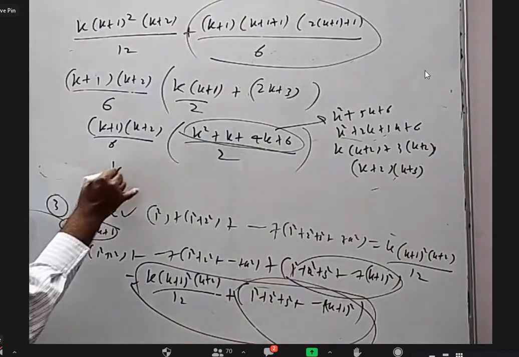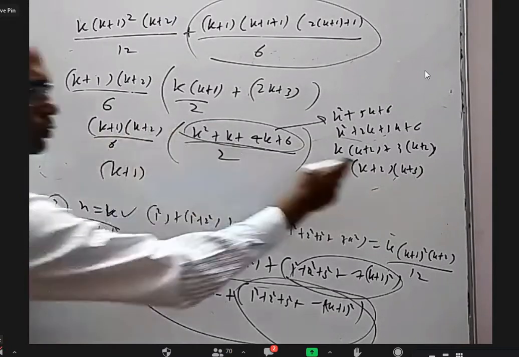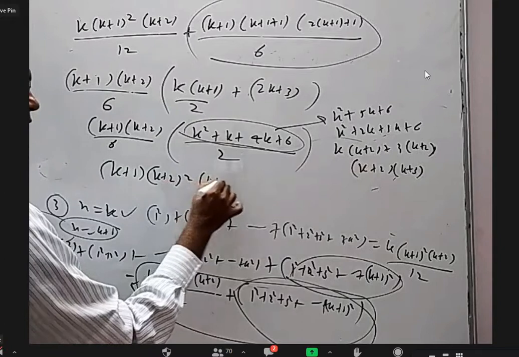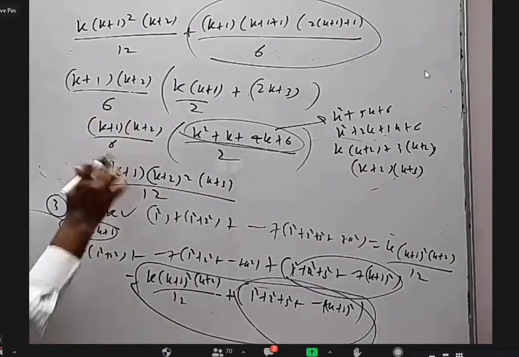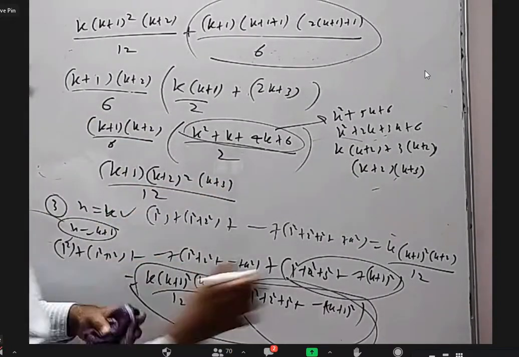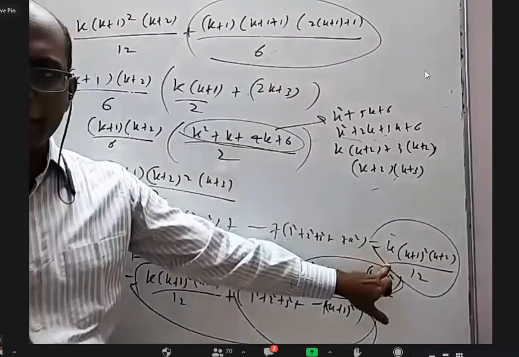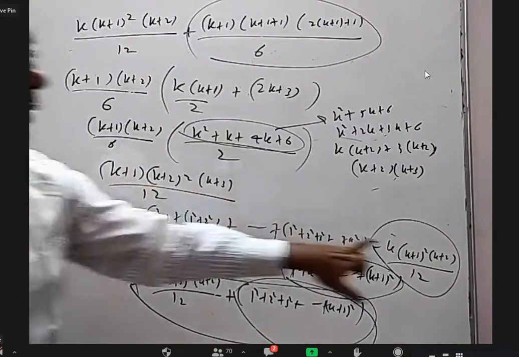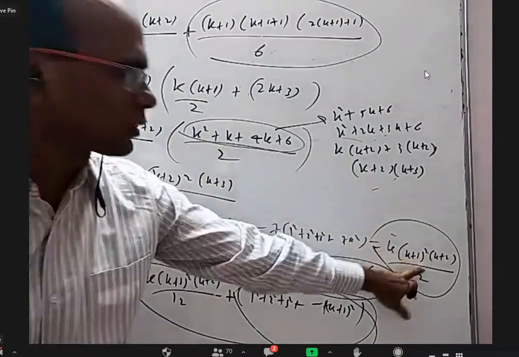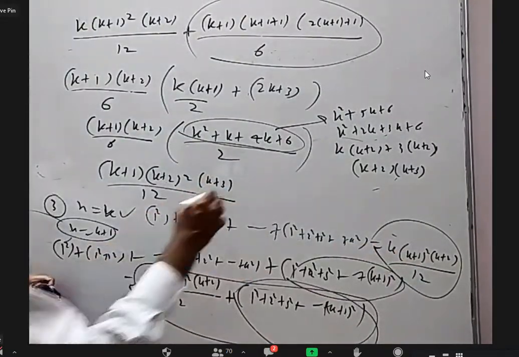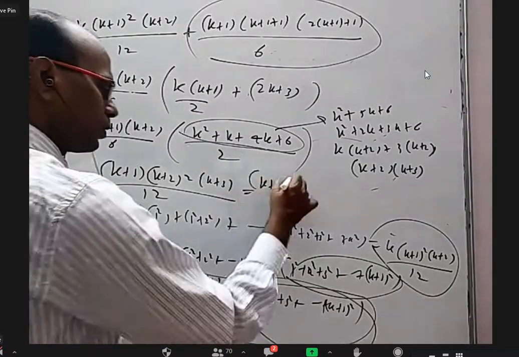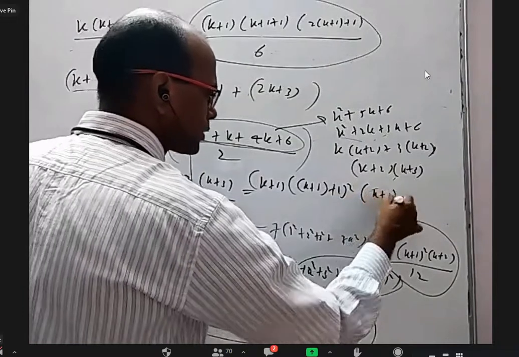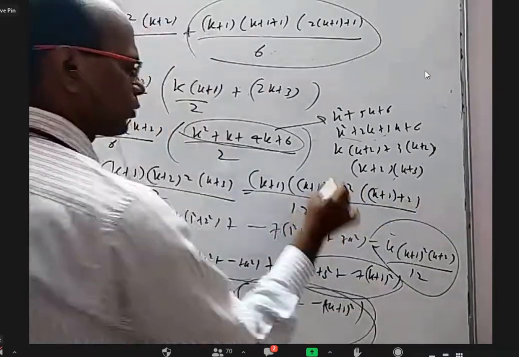So now we have k plus 1, k plus 2 into another k plus 2. That is (k plus 2) whole square and (k plus 3) by 12. 6 2s are 12. We want exactly that answer only. This is the expected answer where k is replaced with k plus 1. You can see this k became k plus 1, this k plus 1 became k plus 2, this k plus 2 became k plus 3 by 12. If you want, you can even write like (k plus 1), (k plus 1 plus 1) whole square, (k plus 1 plus 2) by 12.